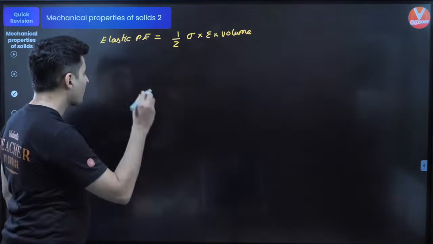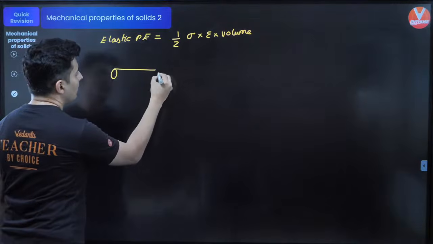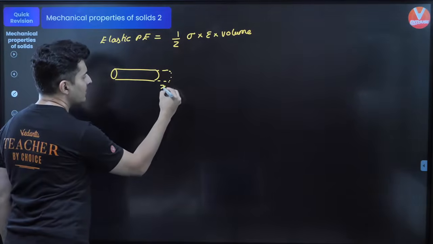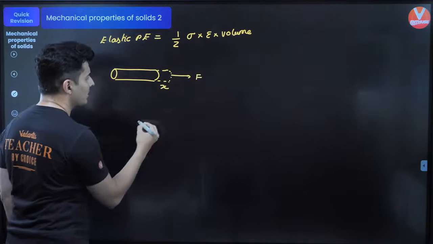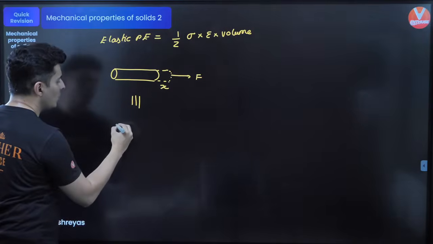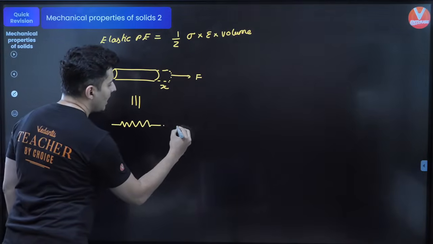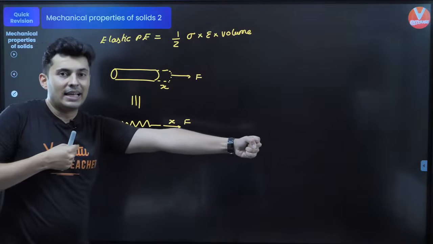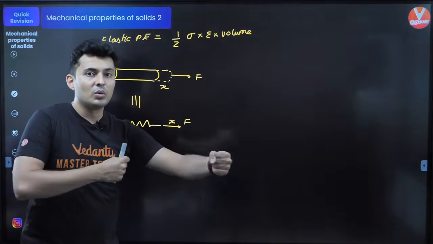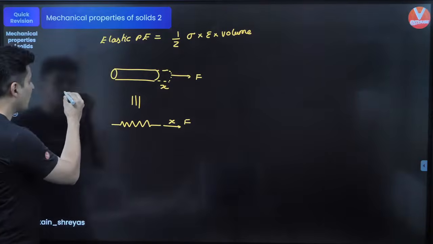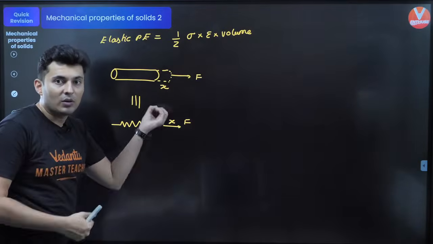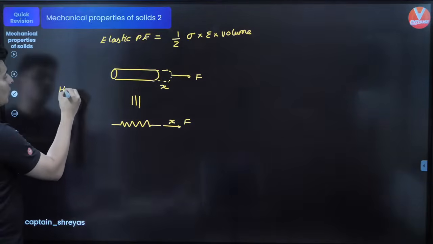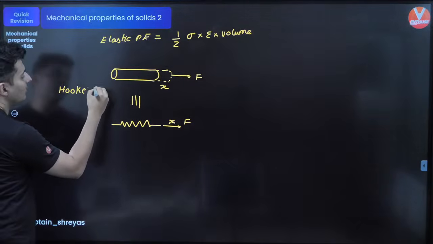The energy stored in any object which has been stretched or compressed is half stress into strain into volume. Also, whenever you take a body and you expand or compress it, it extends by some amount because you have applied some force. This is very similar to a spring which is at natural length and you have extended it by applying some force. So when you pull an elastic body, it behaves very similar to a spring, and because it behaves in the manner of a spring, the law which relates the force and the displacement is also called Hooke's law.